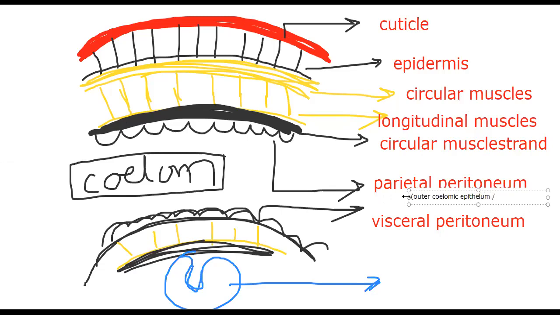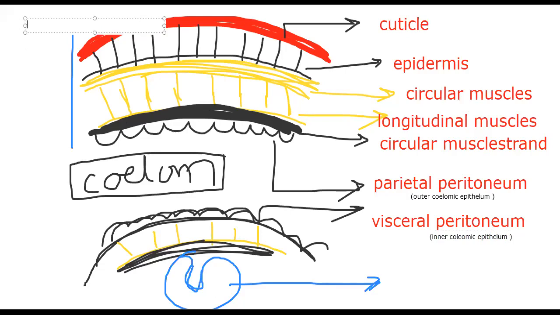Or somatic layer, if you remember, we learned this earlier. So what do you call the visceral peritoneum? Inner coelomic epithelium. So outer coelomic epithelium, inner coelomic epithelium. Whatever that is, cuticle, epidermis, circular muscle, longitudinal muscle, circular muscle strand, till that place we call it the body wall.